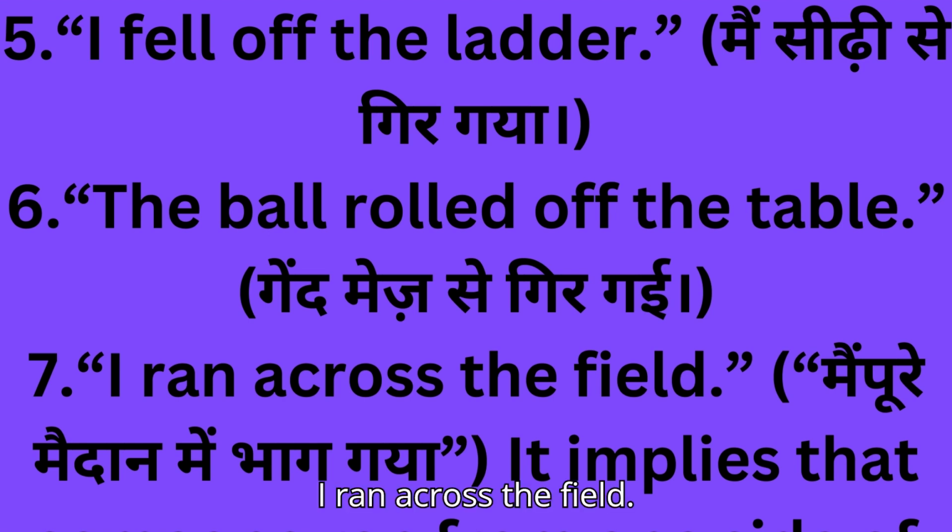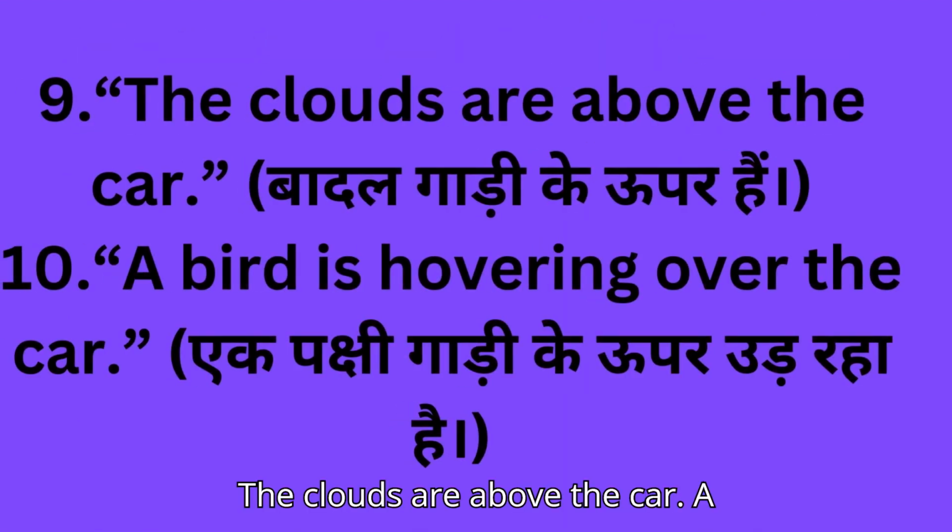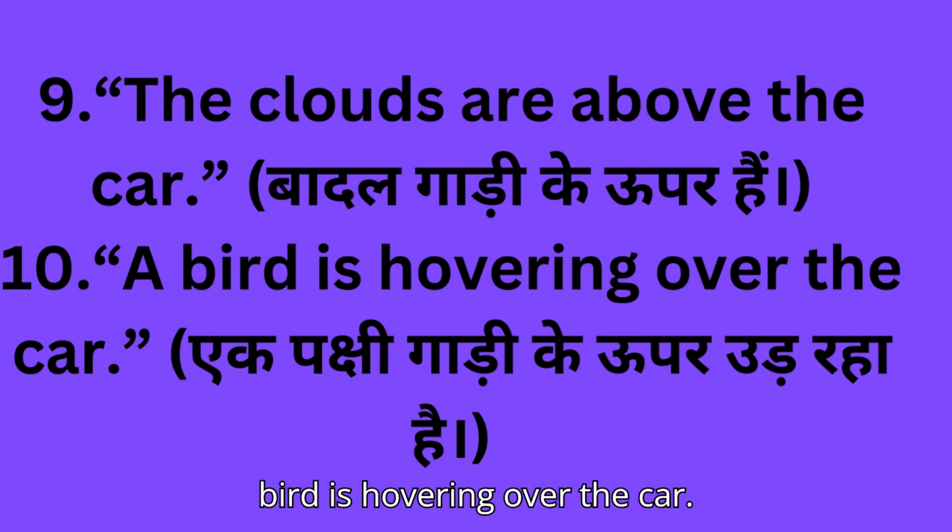7. I ran across the field. मैं पूरे मैदान में भाग गया. It implies that someone ran from one side of the field to the other. 8. Kolkata is on the banks of the river Hooghly. कोलकाता हुगली नदी के किनारे पर स्थित है. 9. The clouds are above the car. बादल गाड़ी के ऊपर है. 10. A bird is hovering over the car. एक पक्षी गाड़ी के ऊपर उड़ रहा है.